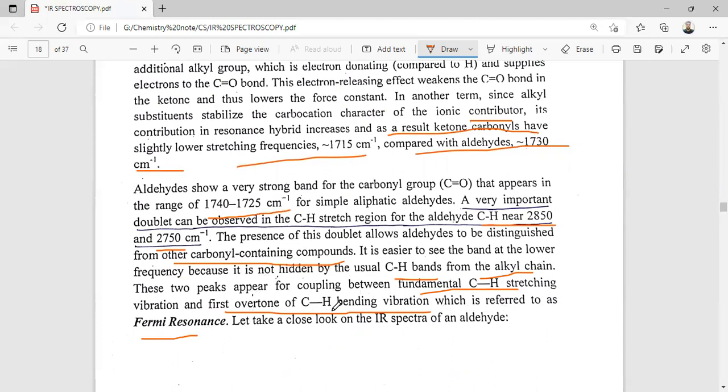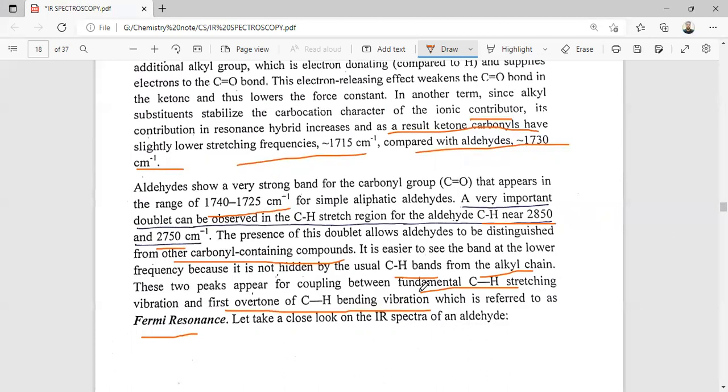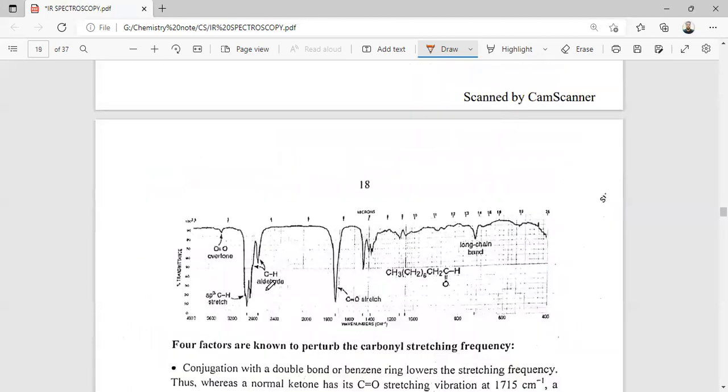This is a doublet, and it is lower compared to the normal alkane CH stretching frequency, so it is easily resolvable. This is the stretching frequency of the carbonyl moiety, the C=O stretching frequency, and this is the aldehyde CH stretching frequency of this carbonyl group.